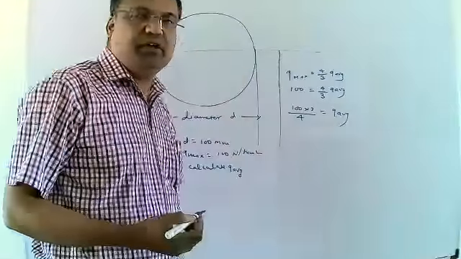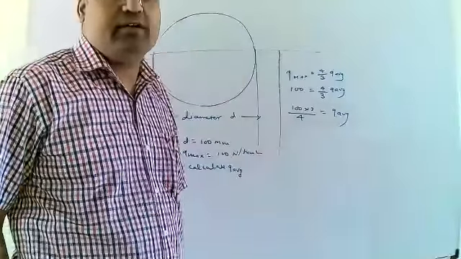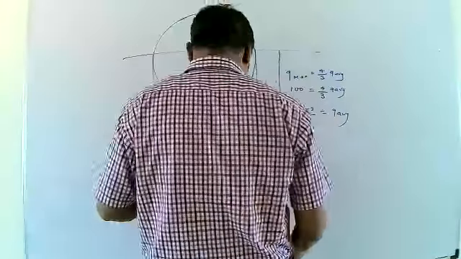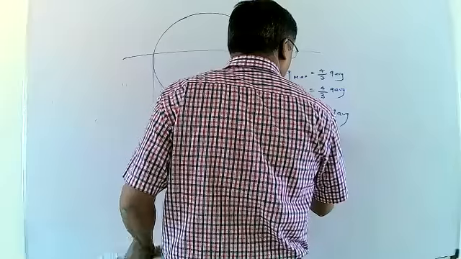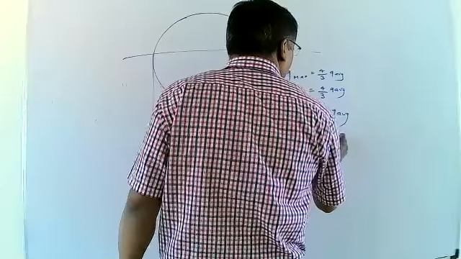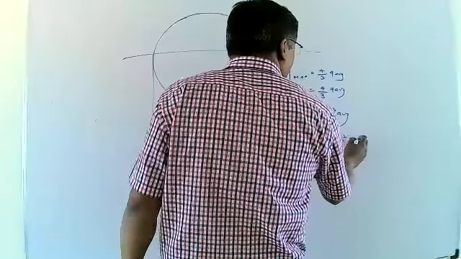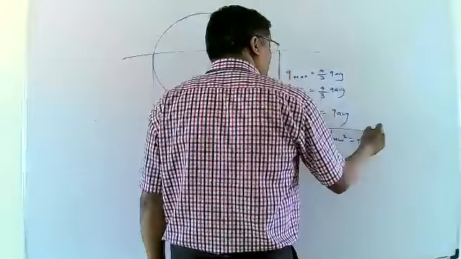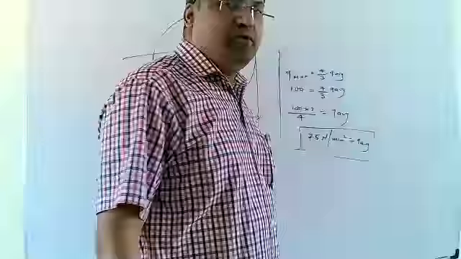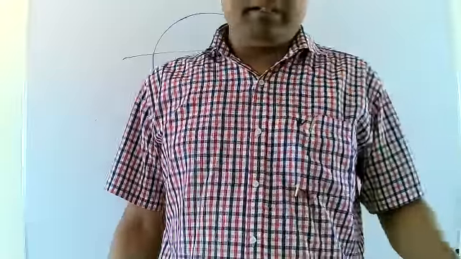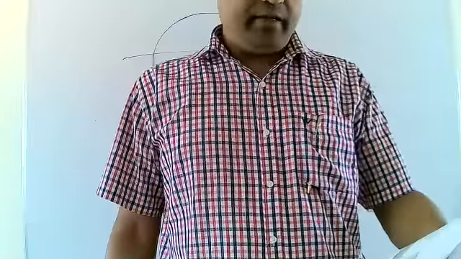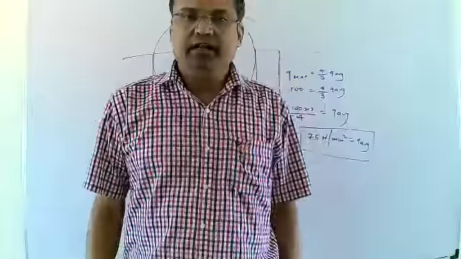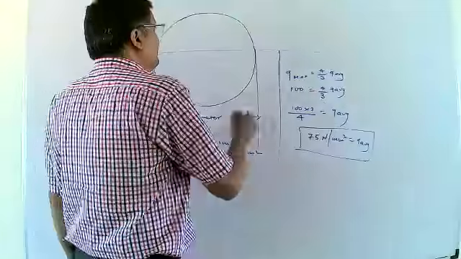Then do the calculation. After completion of the calculation, we get the value 75 Newton per mm square for Q average. This is the final value of Q average. Then one more thing is also calculated in this problem. Here, shear stress is zero at the face of the beam. Always remember that the shear stress induced.